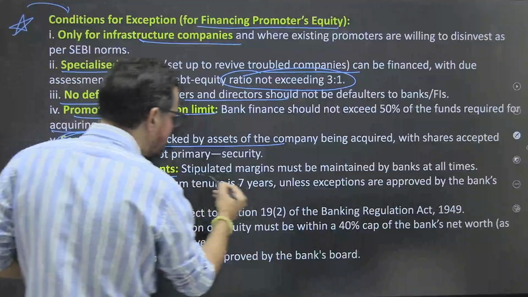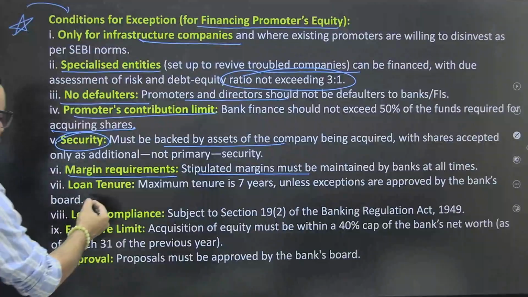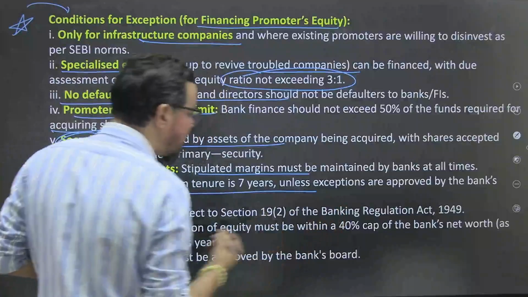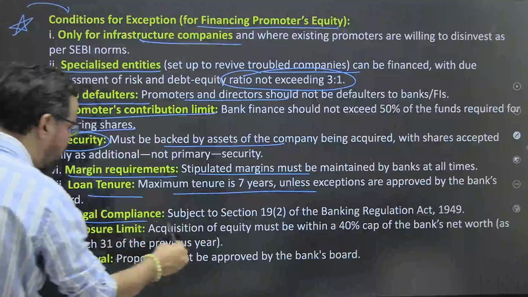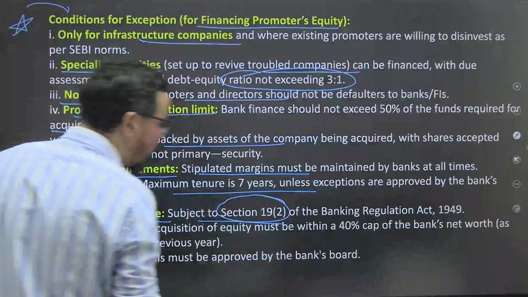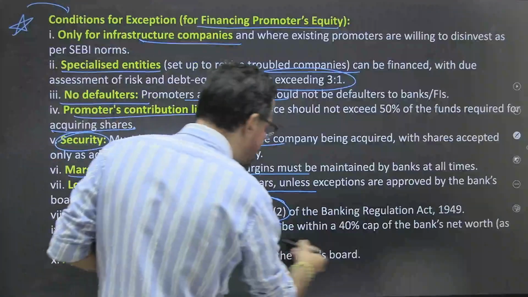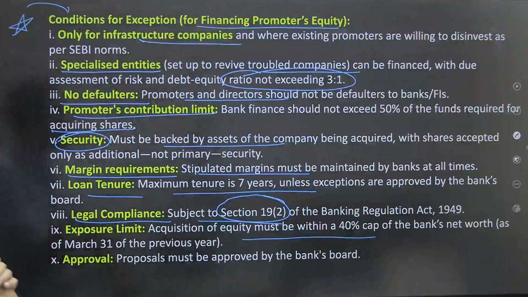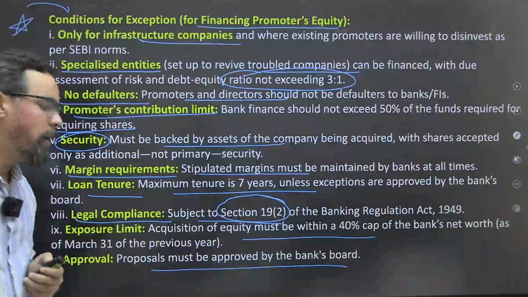Margin requirements: the stipulated margin must be maintained by banks at all times. Loan tenures: minimum 7 years unless exceptions are approved by the banks. Legal compliance: subject to Section 19(2) of the BR Act 1949. Exposure limit: acquisition of equity must be within a 40% cap of the bank's net worth. Approvals: the proposal must be approved by the bank board, okay.